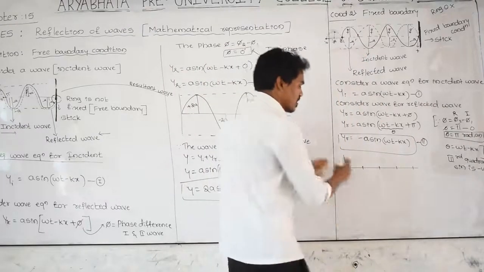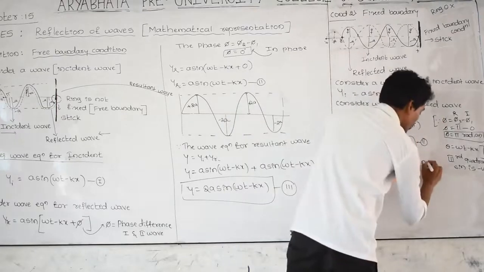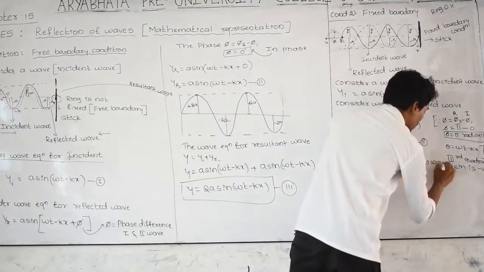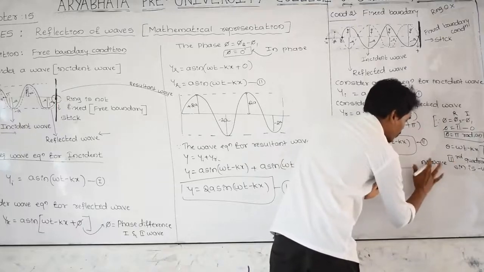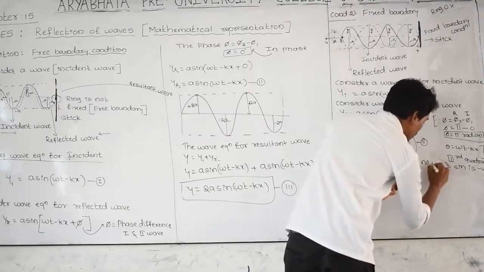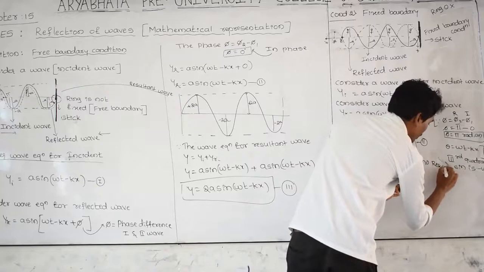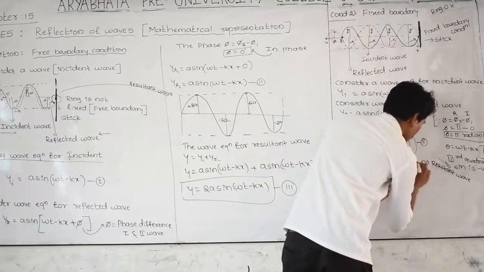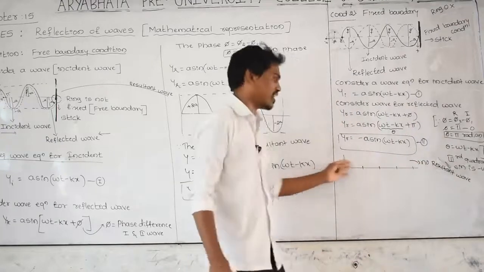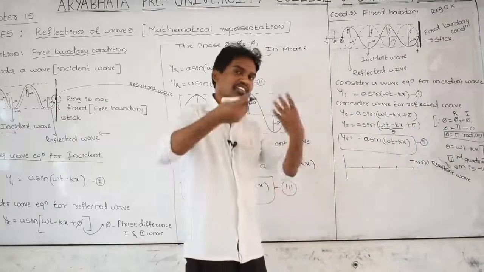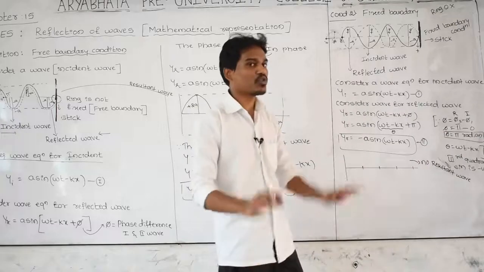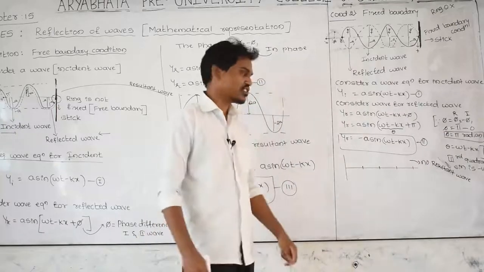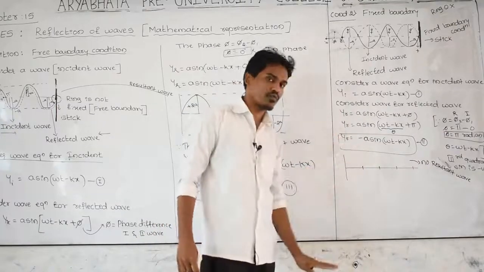As a result, there is no resultant wave. Therefore you are getting like this, there is no wave, the wave energy gets cancelled because the reflected and incident waves both get destroyed with each other, cancelled with each other, there is no wave.